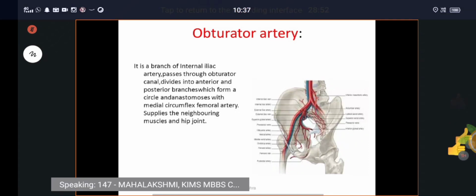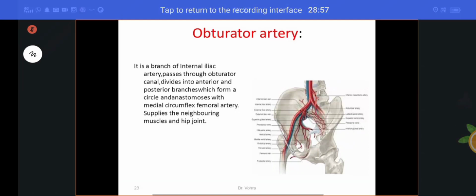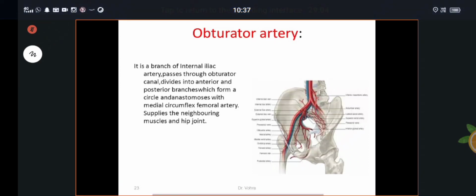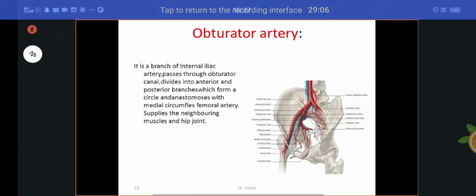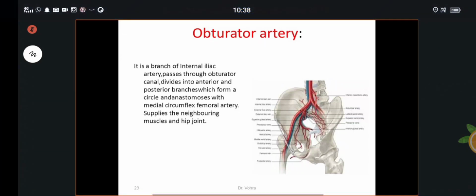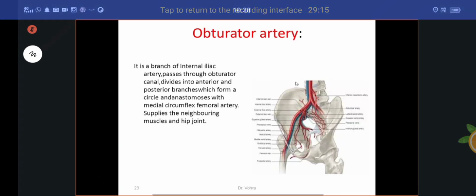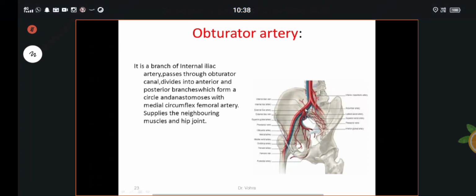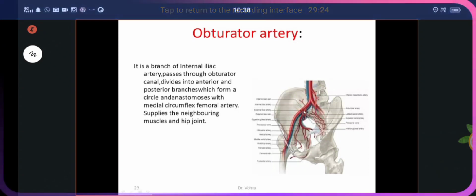Sir, please explain the obturator artery. Yes. The obturator artery is mainly present in the pelvic region. It is a branch of your internal iliac artery. You can see here, starting from the abdominal aorta, it reaches the L4 level and divides into two branches, the right and left common iliac arteries. Each common iliac artery again divides into the external iliac artery as well as the internal iliac artery.